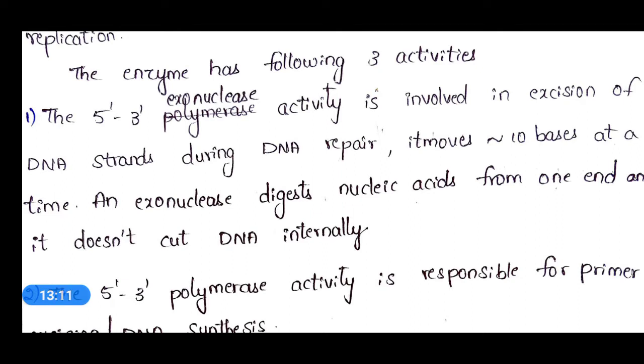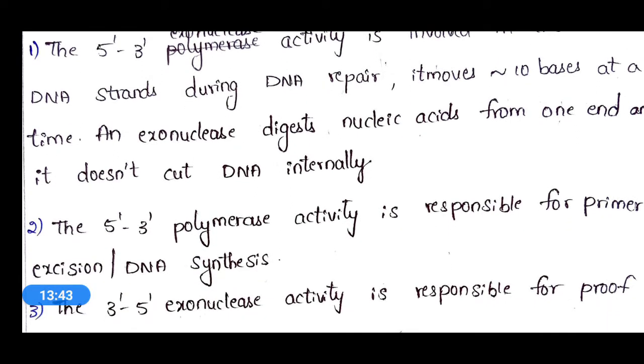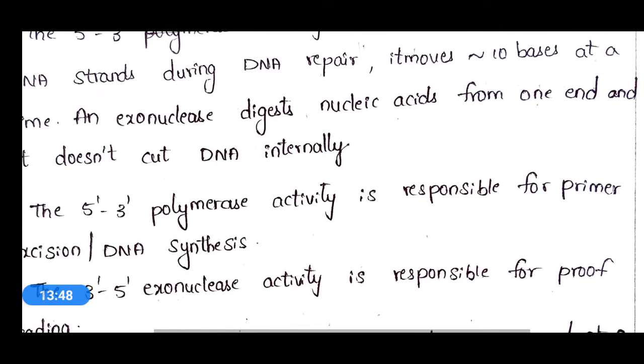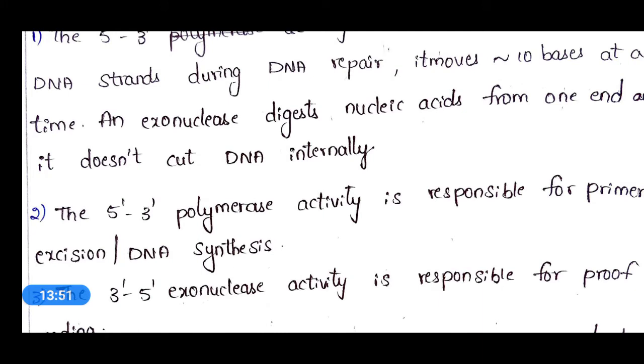As we discussed earlier, this enzyme DNA polymerase 1 is not only helpful for DNA replication, it is also helpful in DNA repair, and its activity in DNA repair is the 5' to 3' exonuclease activity. It moves around 10 bases at a time. Exonuclease digests nucleic acids from one end and it does not cut DNA internally.